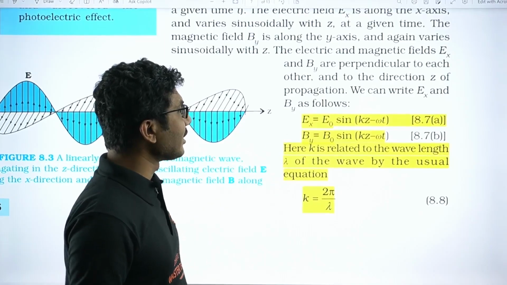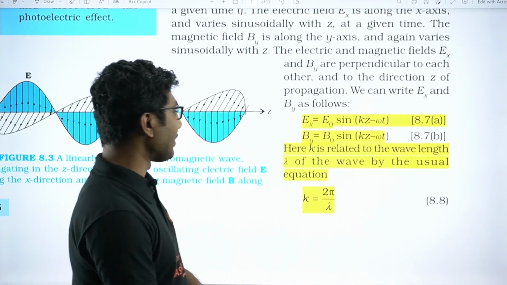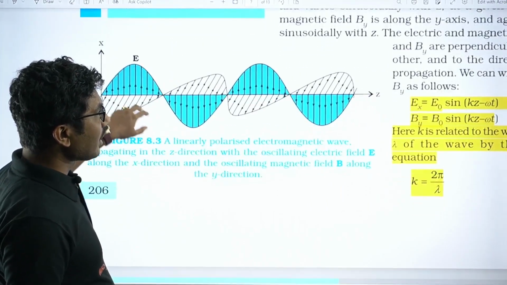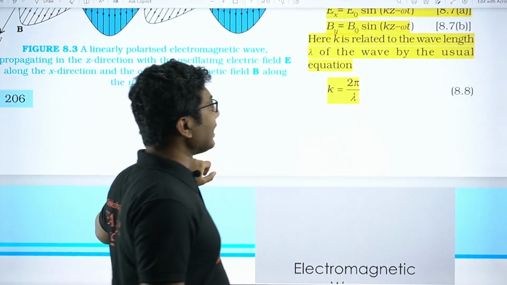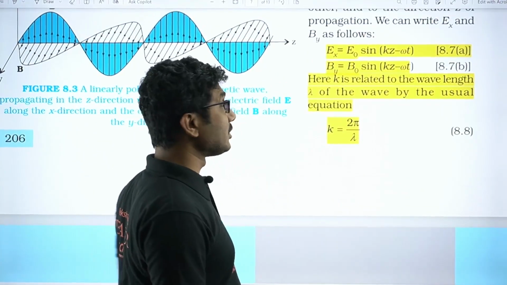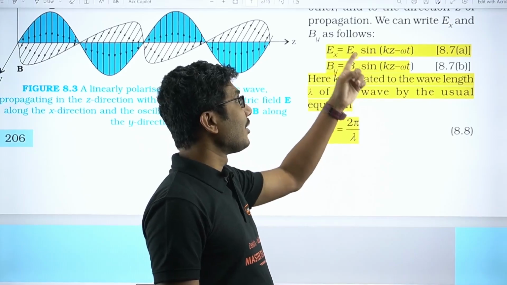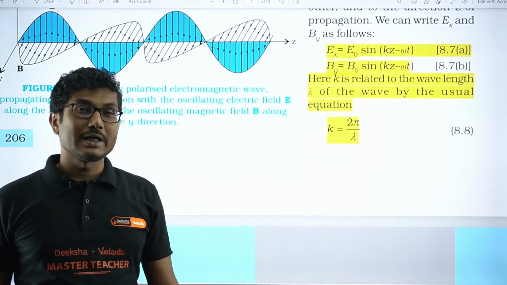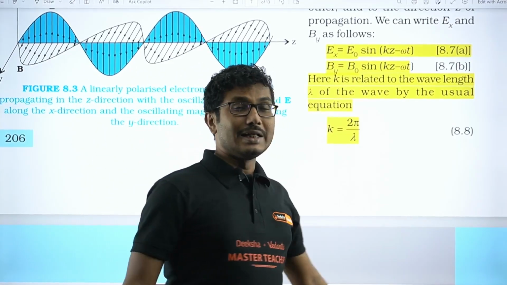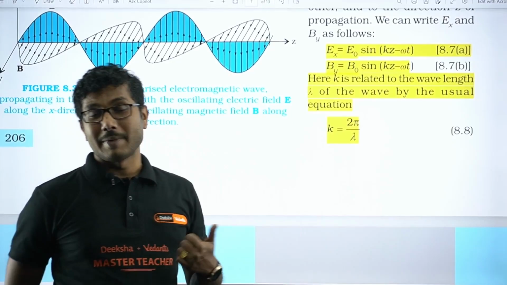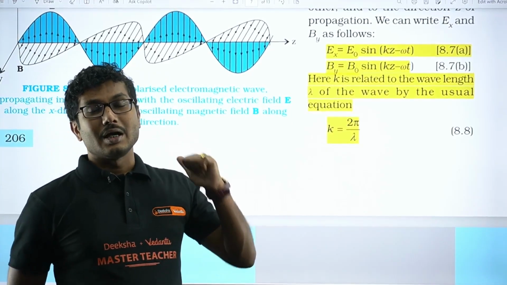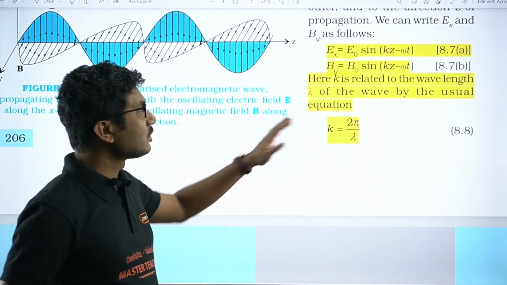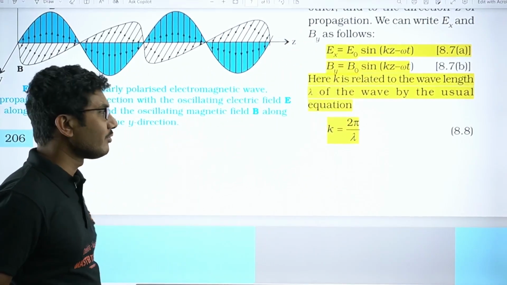Here k is related to the wavelength lambda of the wave and given by k equals 2 pi by lambda. Interesting question, interesting part. They might ask that write the equation for electromagnetic wave which is propagating along z direction. Then you have to be careful and you have to write it like this. If they ask you to write an expression for electromagnetic wave propagating in the y direction, then electric field will be along x and magnetic field will be along z direction, whereas electromagnetic wave will be along the y direction. So you have to adjust it accordingly, but mostly if you remember this equation, that will be sufficient for your PU board exam.